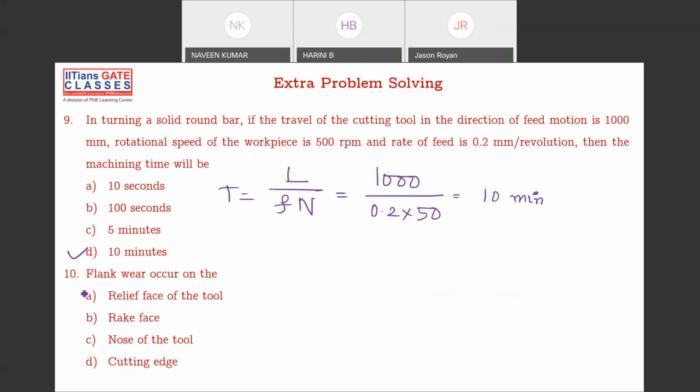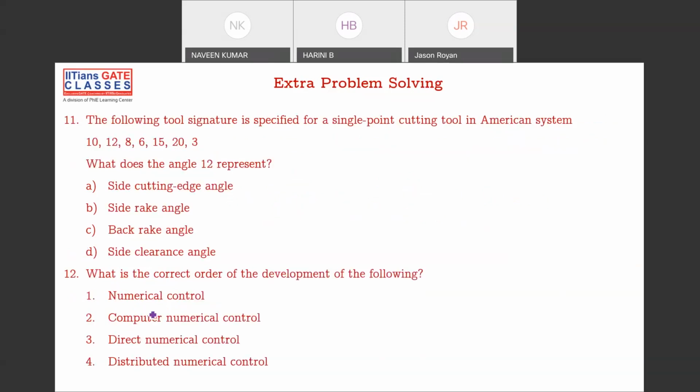Excellent. What is on the rake face then? Which wear is on the rake face? What is the name of the wear on the rake face? On the relief face, you have flank wear. What is the name on the rake face? Yes, crater. Excellent, very good. Okay, next. So please remember, relief face you have flank wear, and rake face you have crater wear. Excellent. Next one.